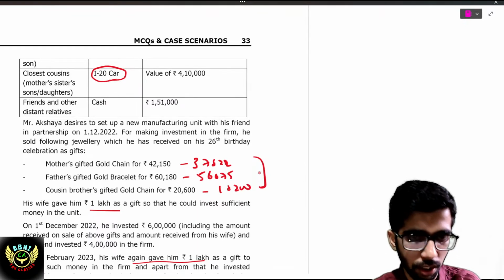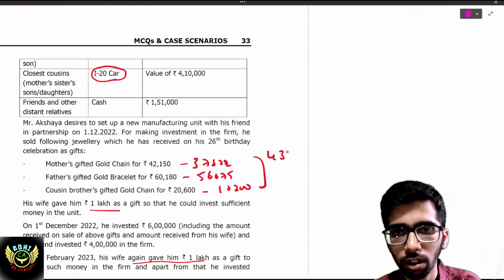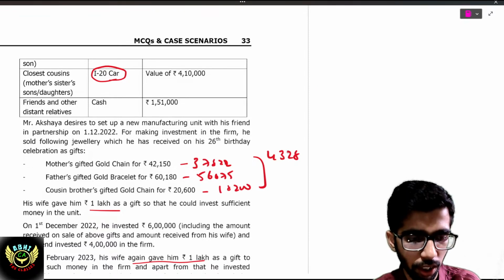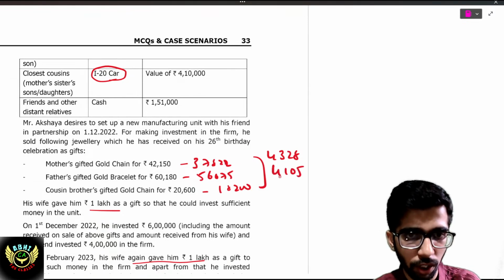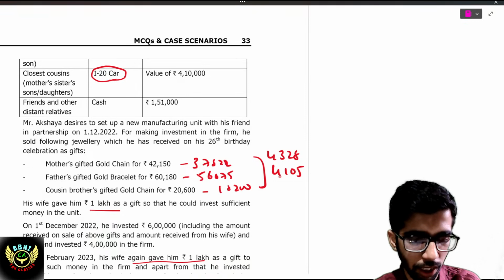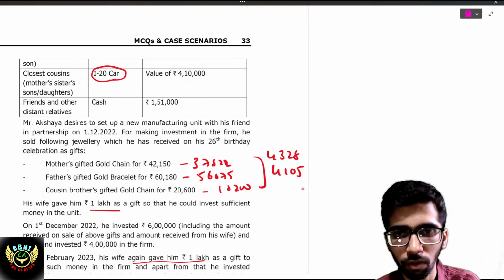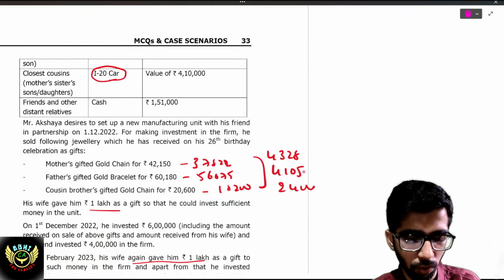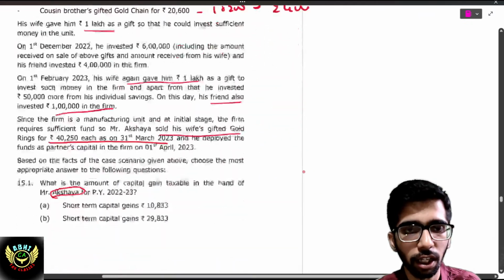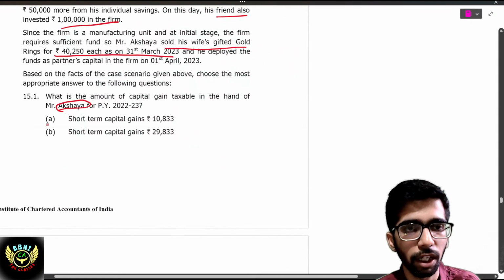42,150 minus 37,822 is 4,328. Next, 60,180 minus 5,675 is 4,105. 20,600 minus 18,200 is 2,400. Thus it comes to 4,328 plus 4,105 plus 2,400, which is 10,833. Short term capital gain of 10,833.